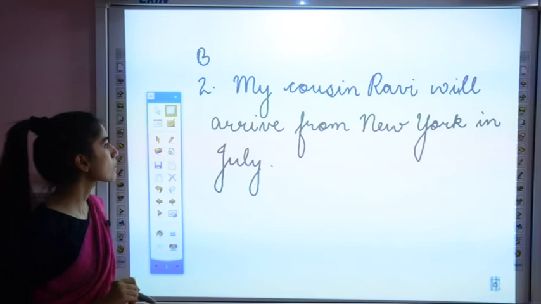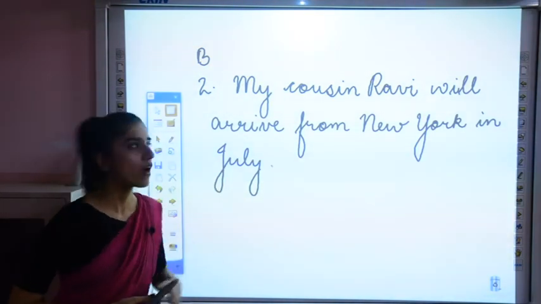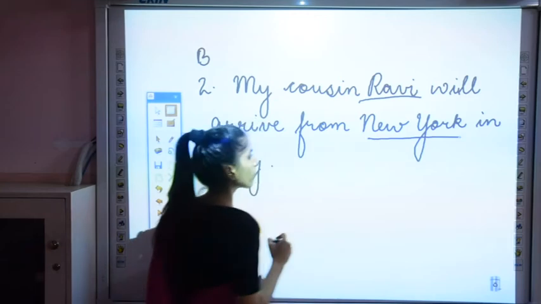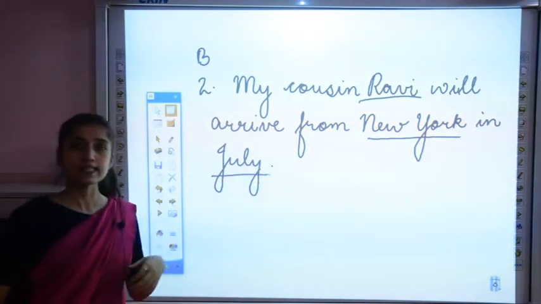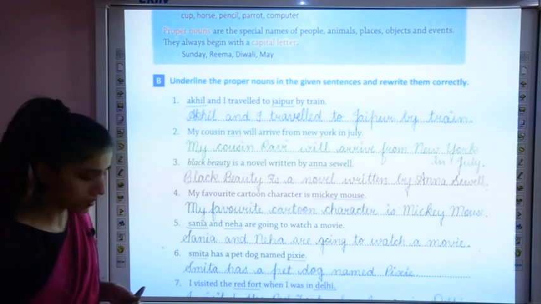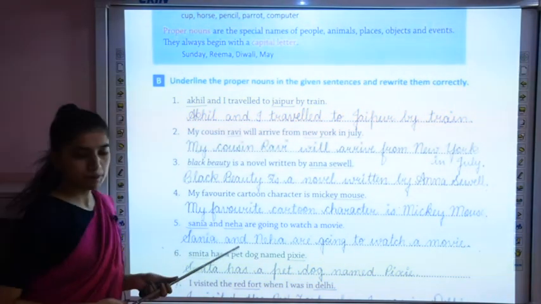Okay, so this is what? This is a proper noun. You can see Ravi's R is capital, New York's N and Y are capital and July's J is capital. Okay, so this was the B exercise. You have to do it in the same way only.